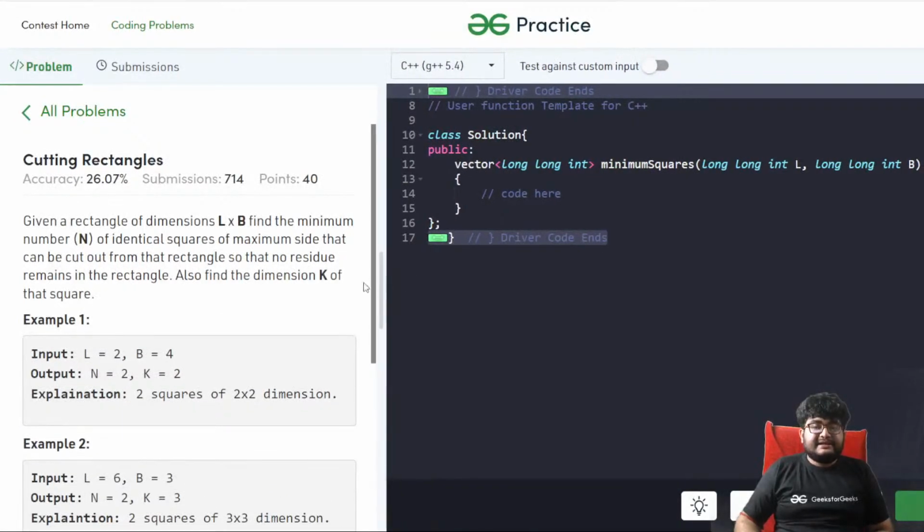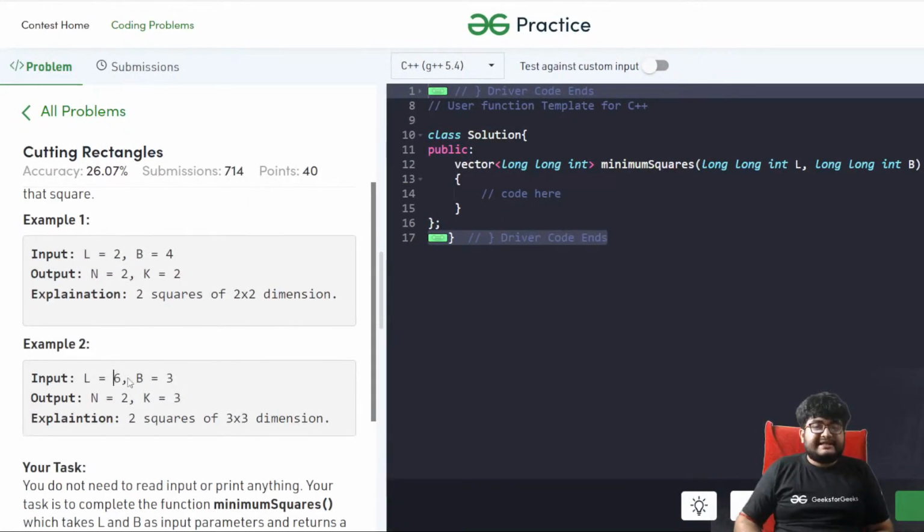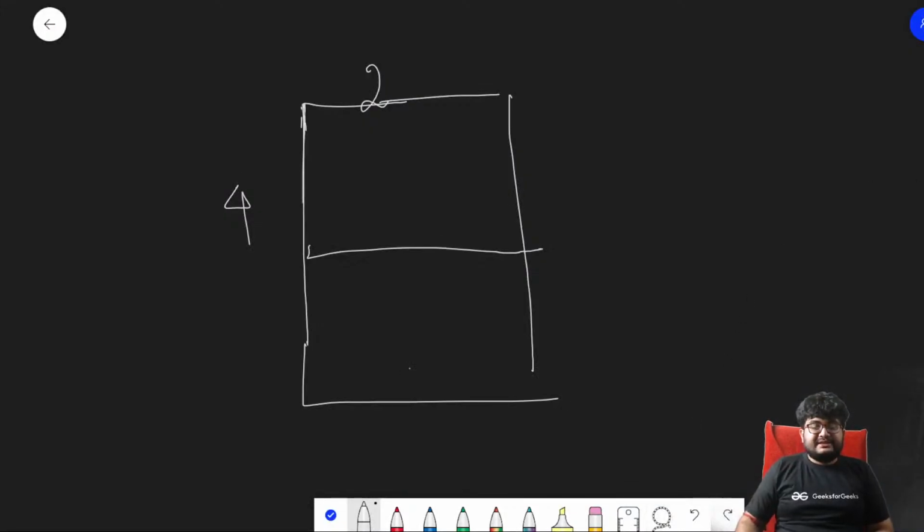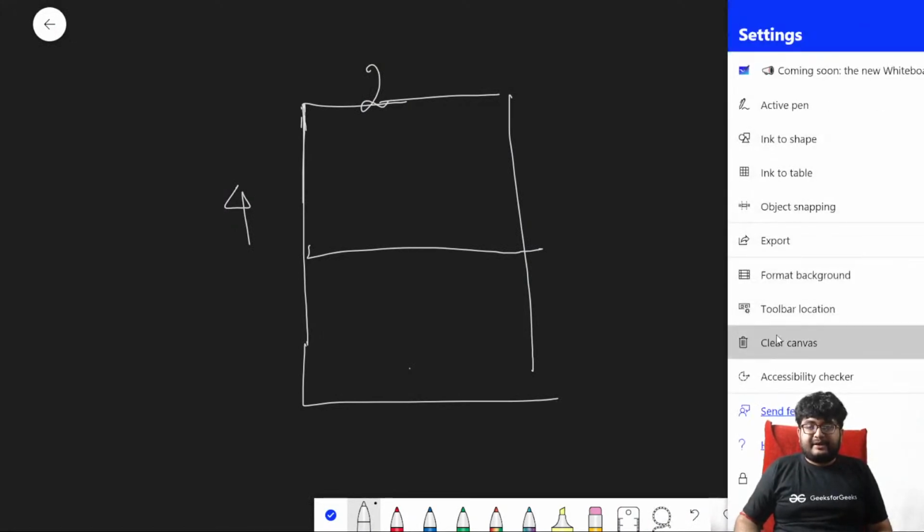The second one has dimensions 6 and 3. L is 6, B is 3, and 3 is the side length, so you can cut out two squares again, 3 cross 3, two squares, right? So this is the question that is given to you. Now how do you solve this, right? I think the question is clear with everyone, so you must have spent a lot of time around this, but let's actually understand the solution.